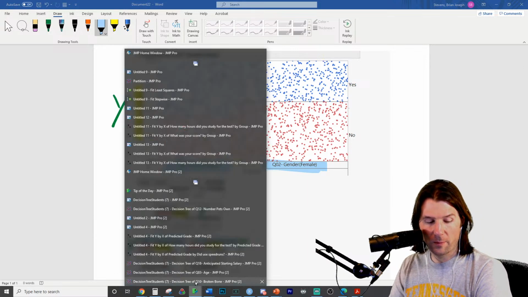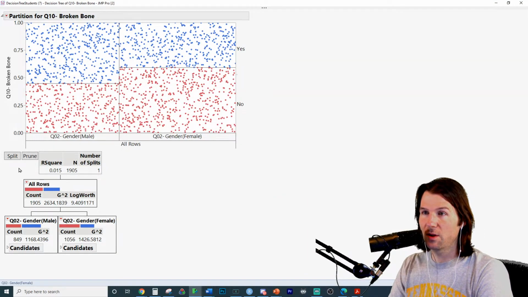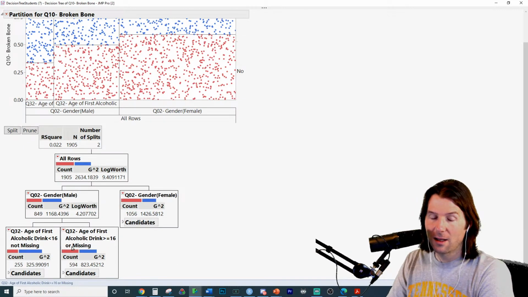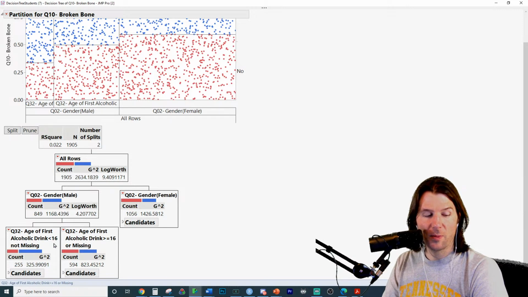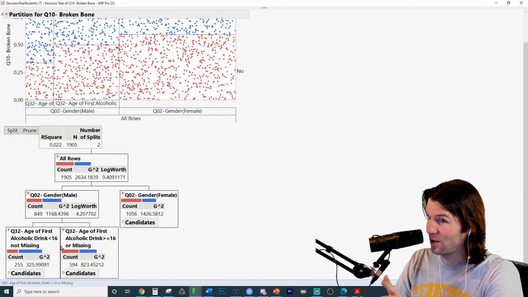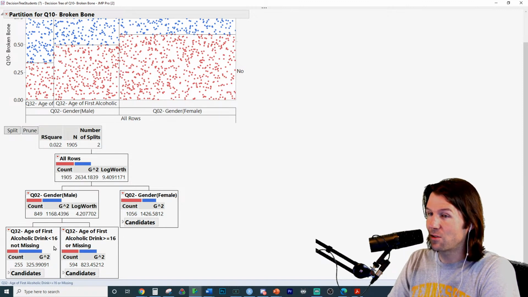So let's actually make our tree bigger. A lot of jump output there. Let's split the tree again. Now that we've split the tree, it asks, when did you start drinking? These people over here on the left are people who started drinking at an age of 16 or less than 16, and they did answer the question.